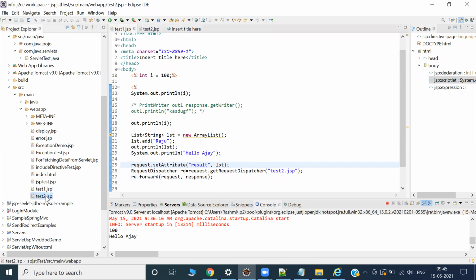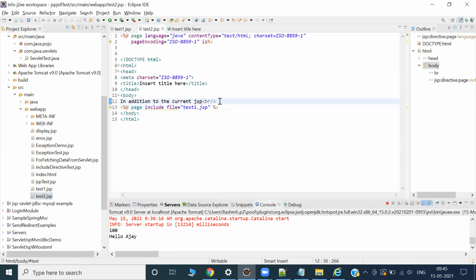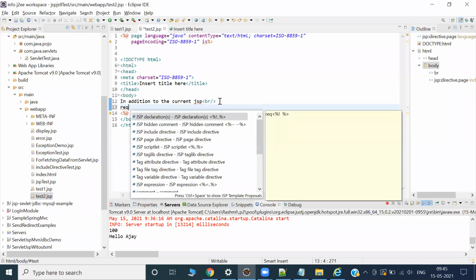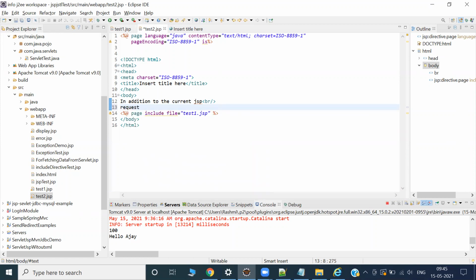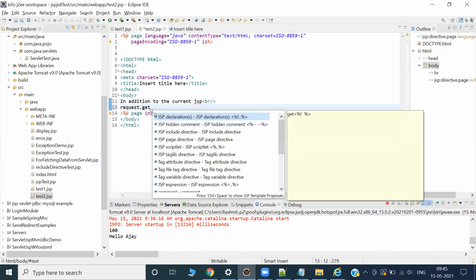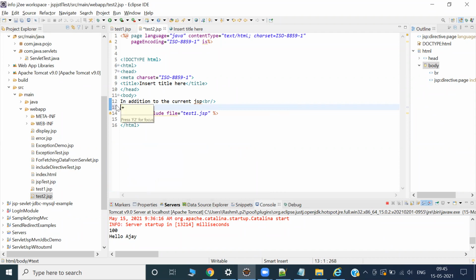How can I get this data in this JSP? Who can tell me? Request dot get attribute. You don't think so? Okay, no, but you know why? I think you have to use Java code. Yeah, Java code.